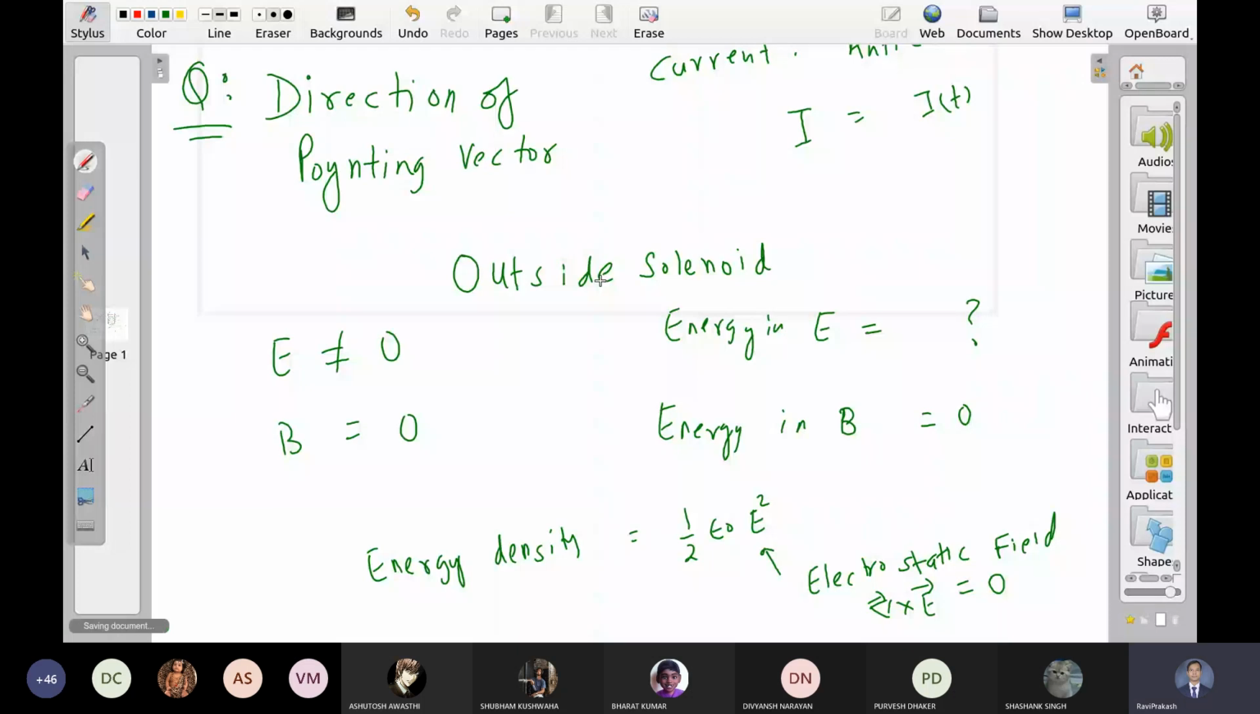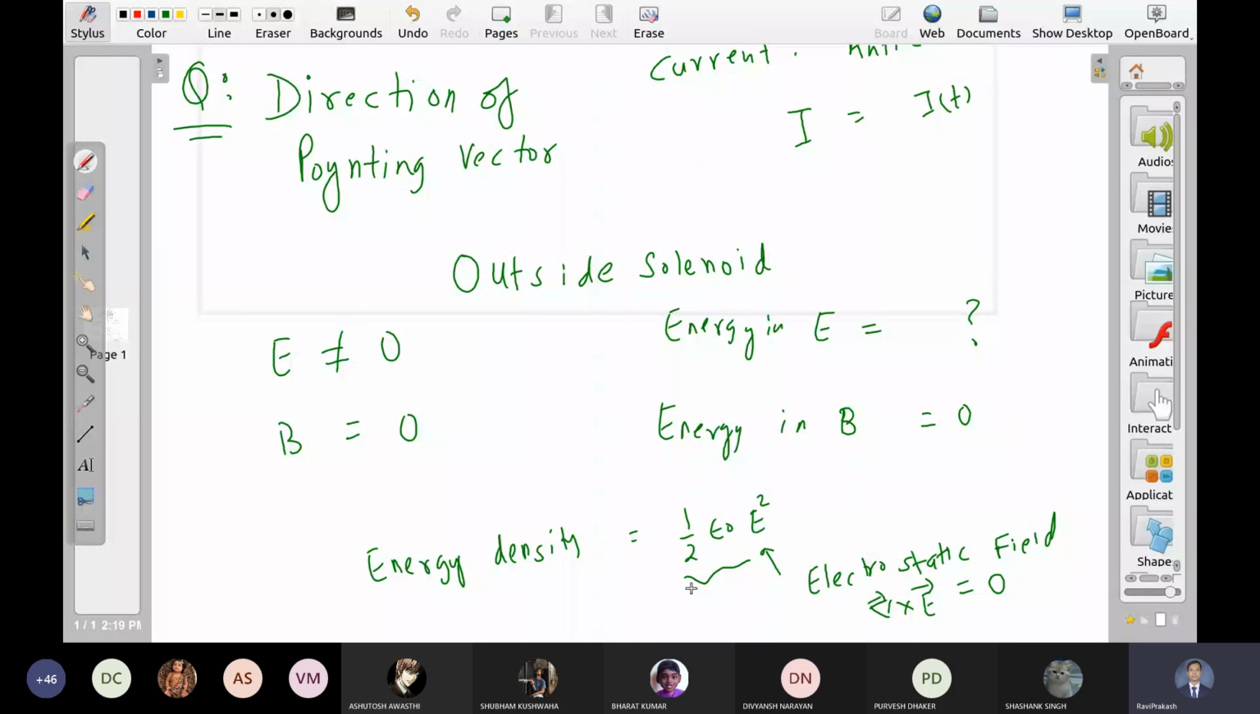So what about an electric field which is not electrostatic? How will you calculate its energy? Can we use the same formula again without any logic? No, sir.